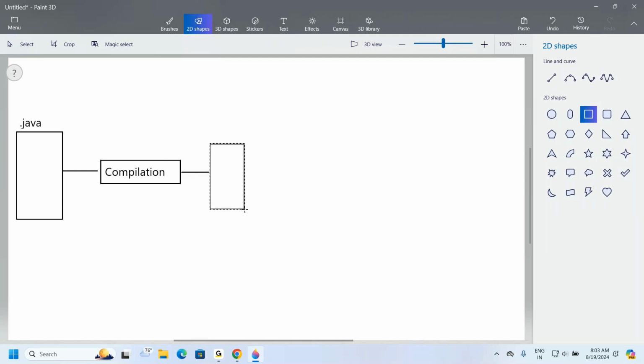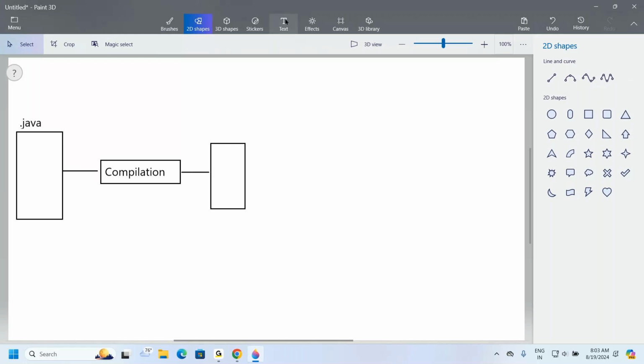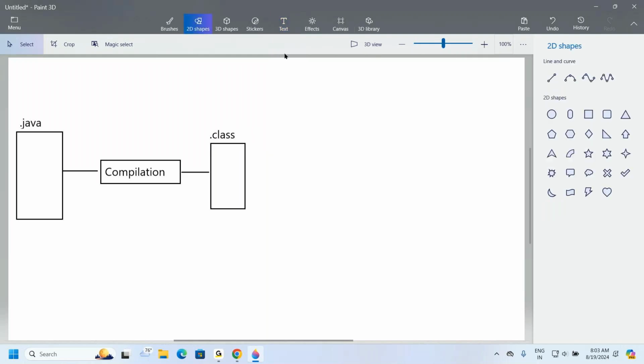What separate file do we get? We get .class files directly. What it contains we'll discuss later on. No need to worry for it. But first of all, we have to understand this.